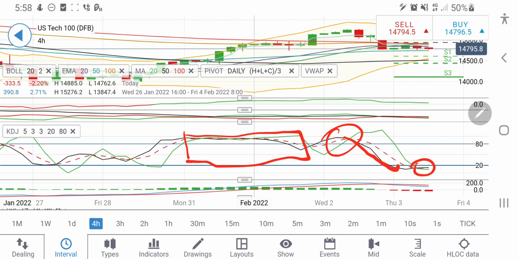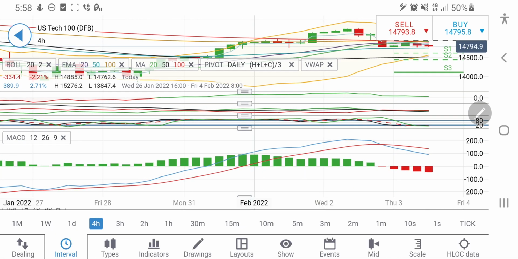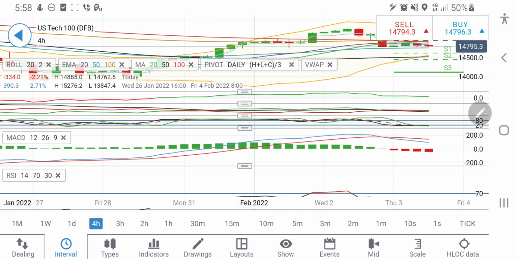So from here, once it breaks past 14830, only then I will recommend you to go long, and the next target is towards 14910. Beyond that, again it will be looking forward to 14970, 15020, 15100, and beyond that the sky is the limit. It can fly again. So yes, it is bearish on the 4-hour charts.